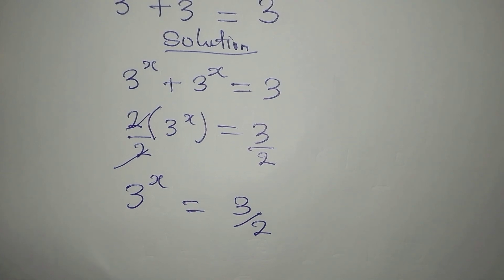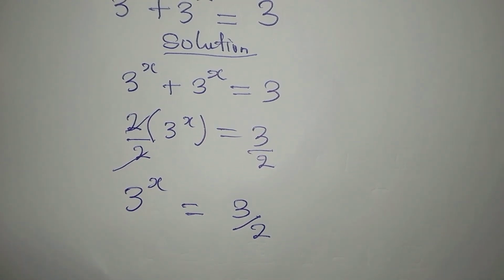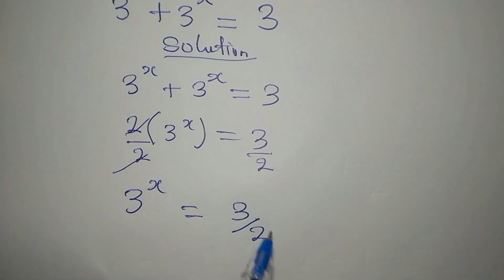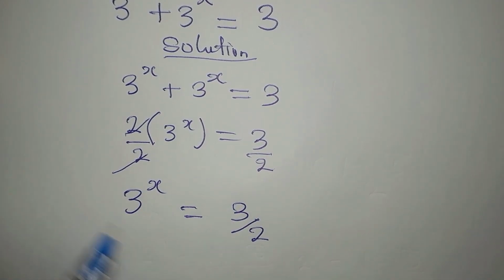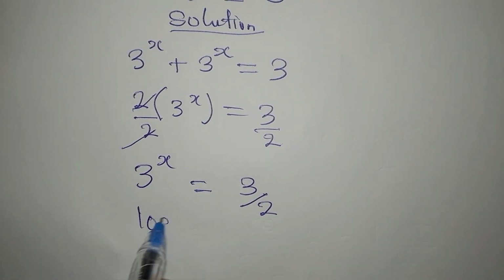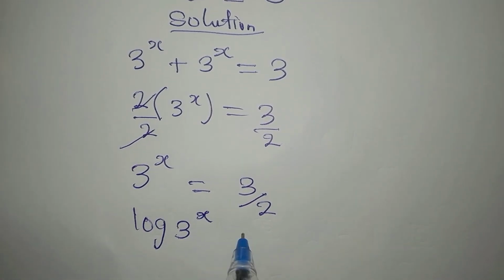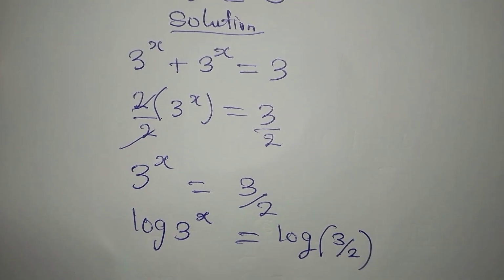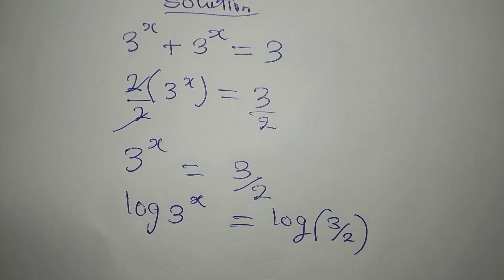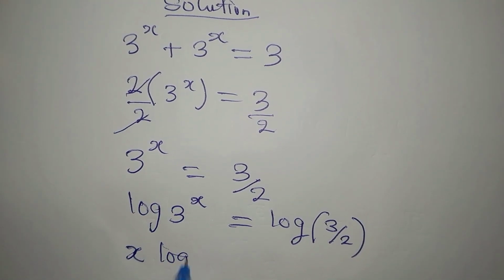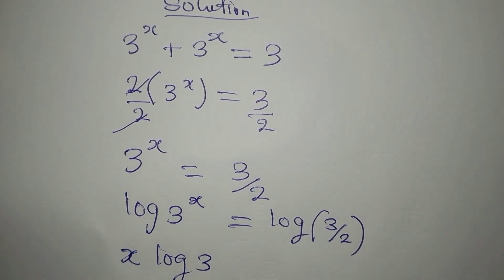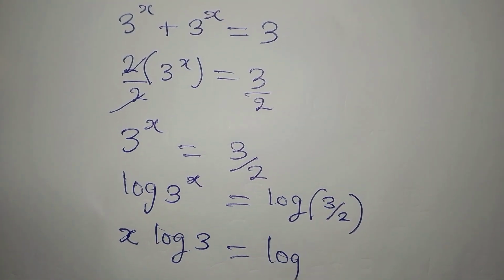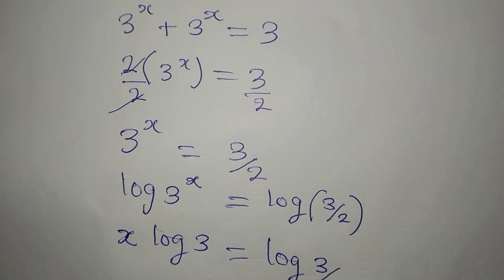Now the question is, how do we get our value of x? To get the value of x, we will take the log of both sides, since we cannot express this in this form. So we'll now get log of 3 to the power of x equals log of 3 over 2. If we go ahead from here, we're going to have x log 3, since the power always goes behind. Then on the other side, we're going to have log of 3 over 2.